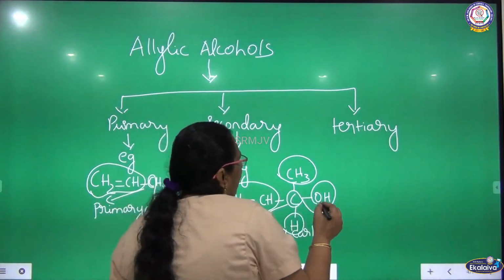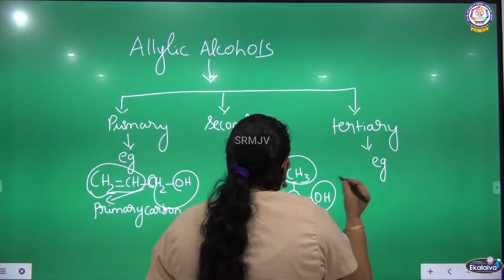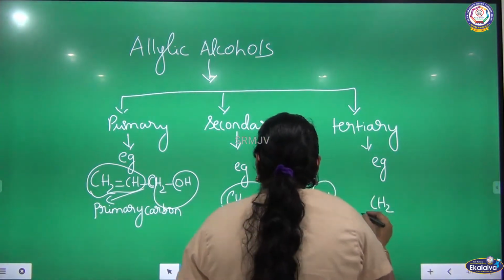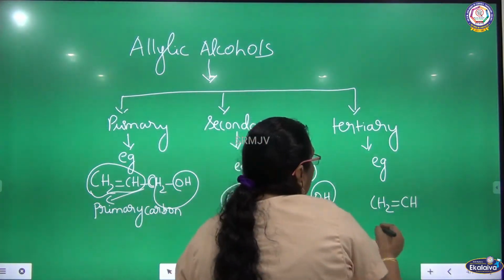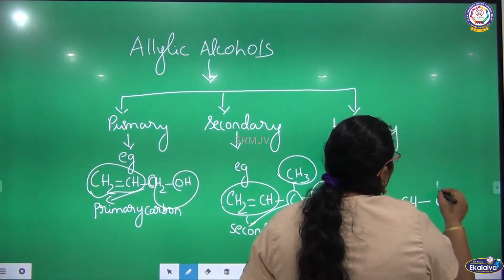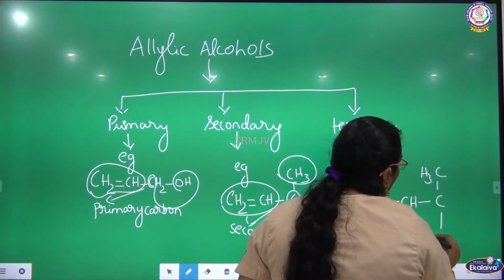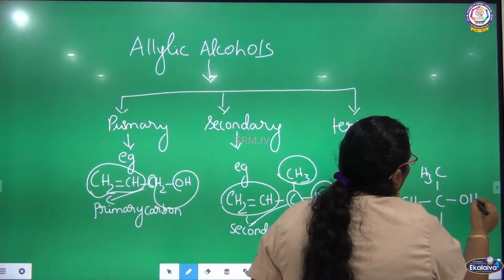Under allylic alcohol there is another classification. We are going to see tertiary alcohol, where the tertiary carbon doesn't have hydrogen. We are going to see now: CH2 double bond CH, single bond C. So there will be three bulky groups. Here one bulky group, here one bulky group. Toward the other side there is OH.